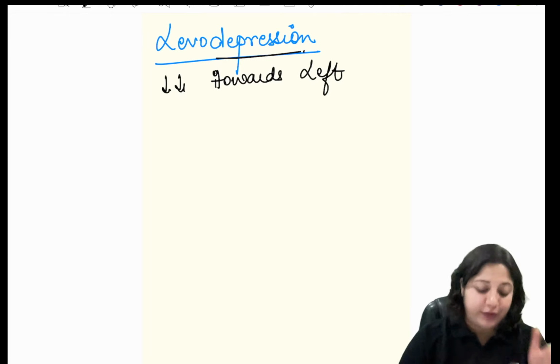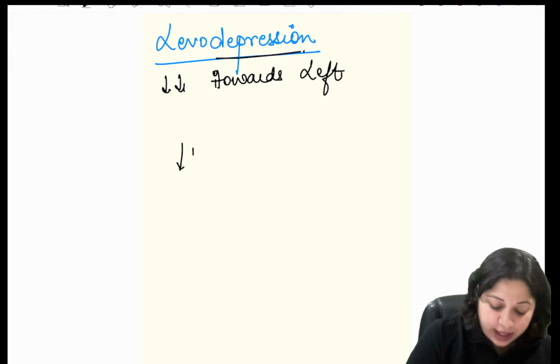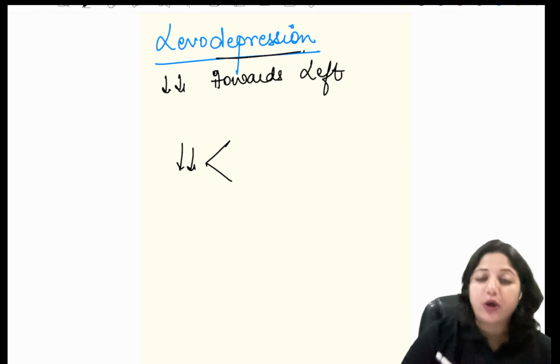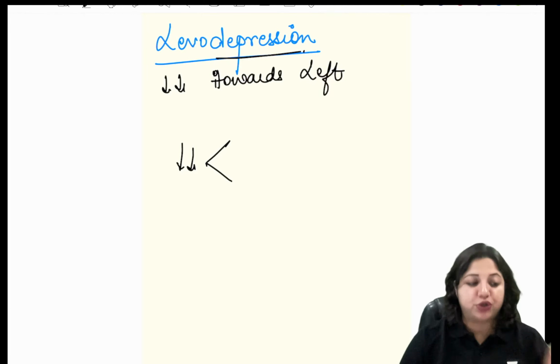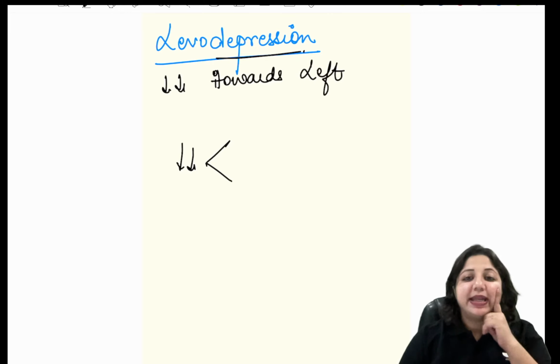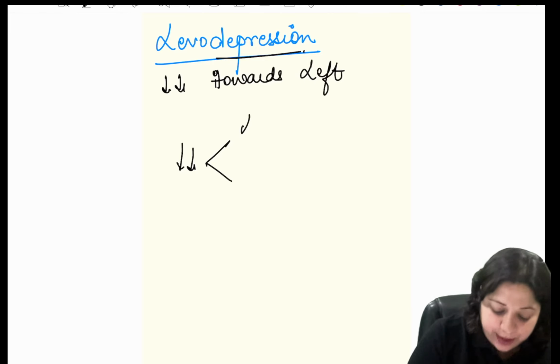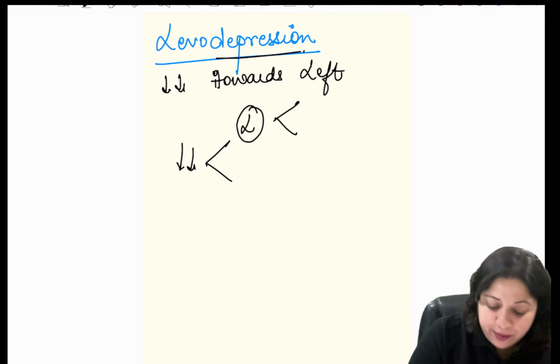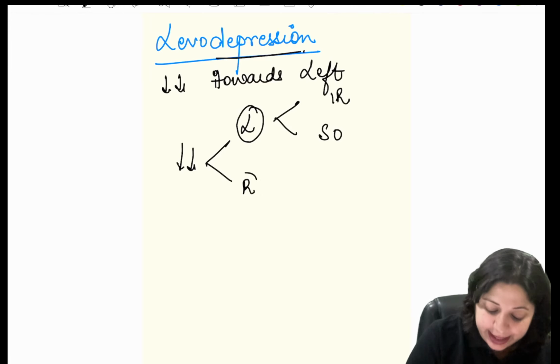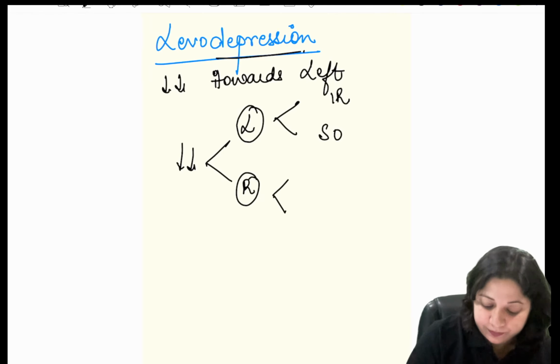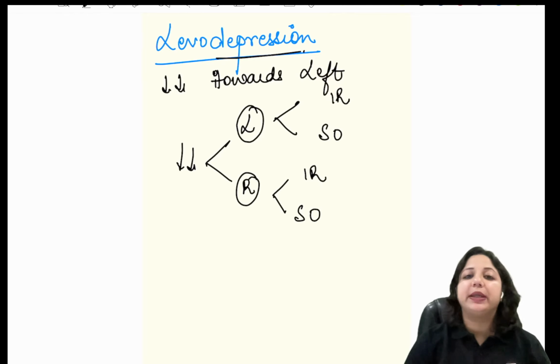When we talk of levodepression, what are the muscles involved? Please note, the left eye depressors are inferior rectus and superior oblique. And the right eye depressors are, again, inferior rectus and superior oblique.